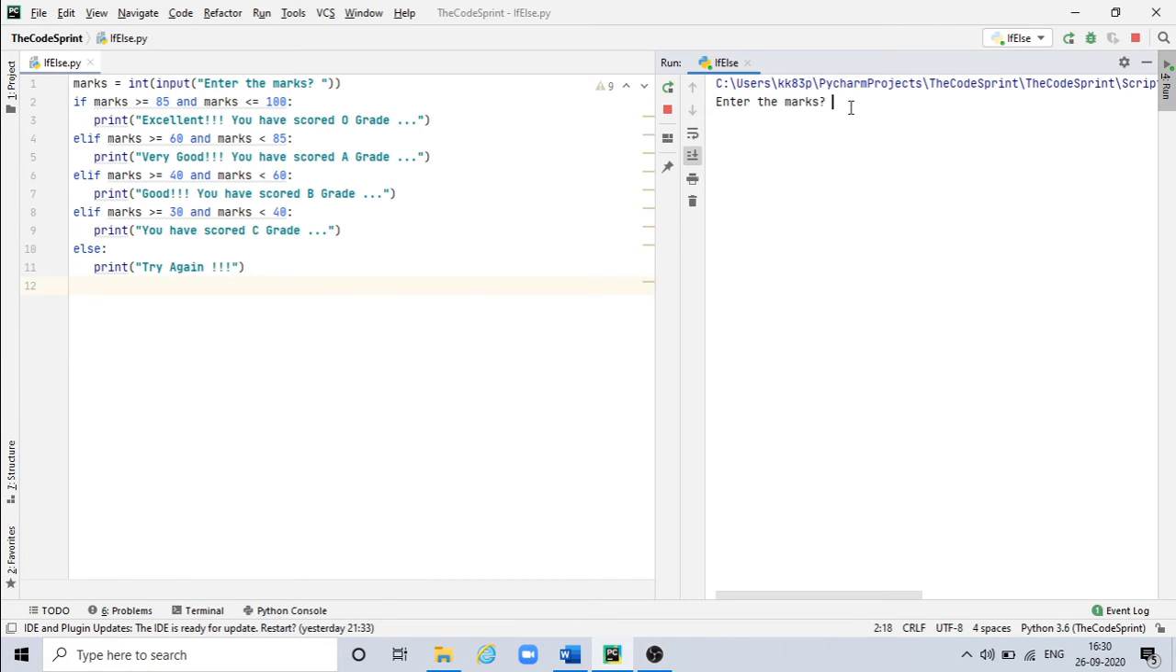If I enter something like 90, then excellent, you have scored O grade. Then I'll enter something like 70, A grade it is showing right now. Then 55, B grade. Then 35, C grade. If I enter something below 30, 29 I'm entering right now, it is giving me try again.